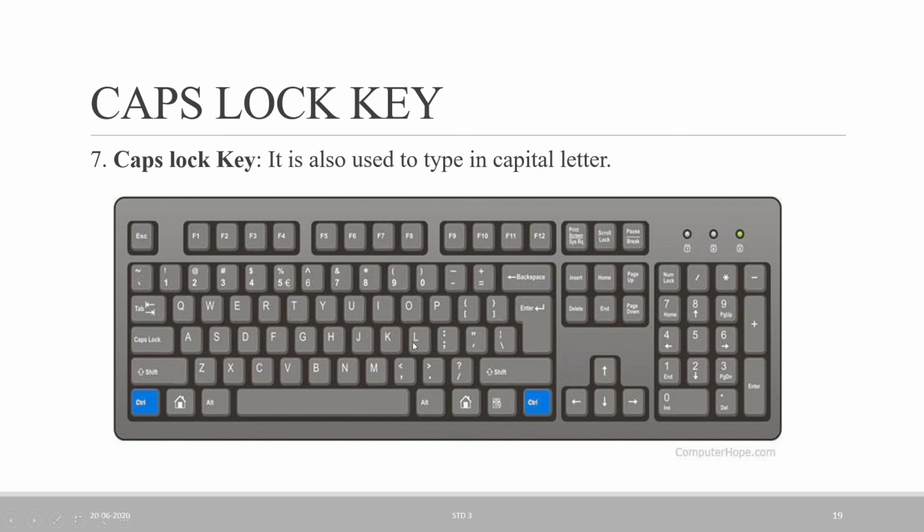Now any letter we type from the keyboard is typed in capital letters. For example, I press S, H, W, E, T, A, and all these letters are written in capital letters. So you can understand the difference between the shift key and caps lock.